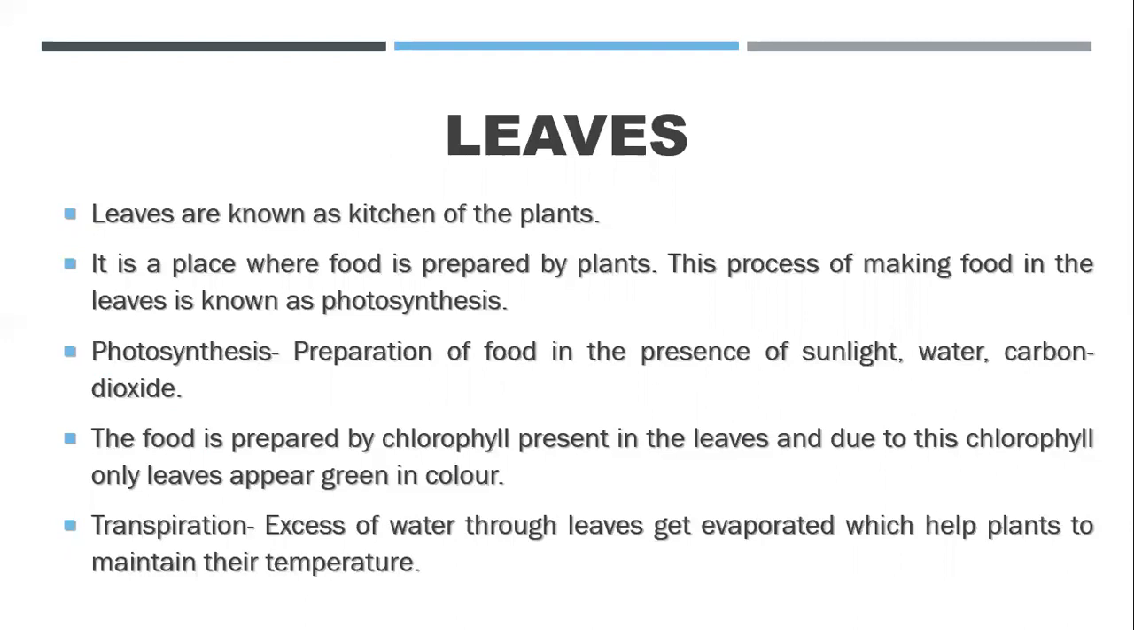Then they are having a structure in the leaf which is responsible for the photosynthesis, and that is chlorophyll. The food is prepared by chlorophyll present in the leaves, and due to the chlorophyll only the leaves appear green in color. So this chlorophyll is very important because it is the only thing which prepares food in the leaves. If chlorophyll is not present, the leaf will not be of green color, and it will also not prepare the food. Okay, and then the next function is transpiration.